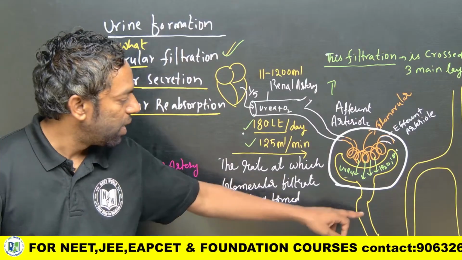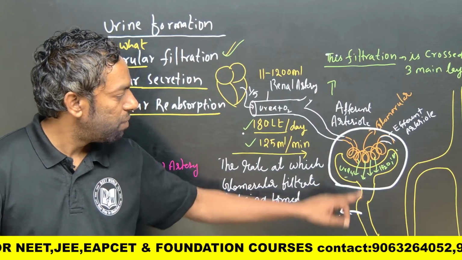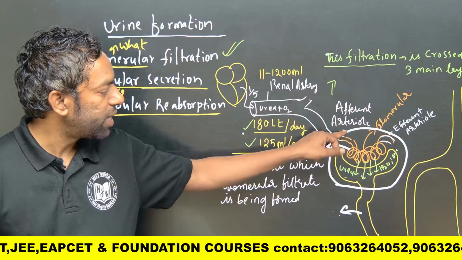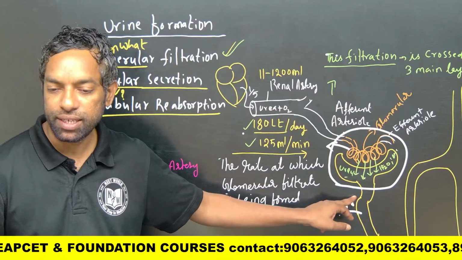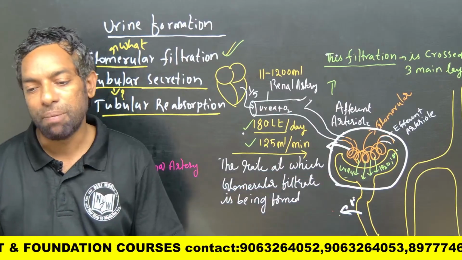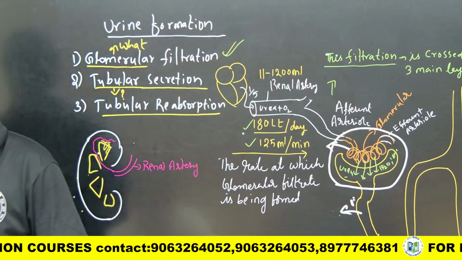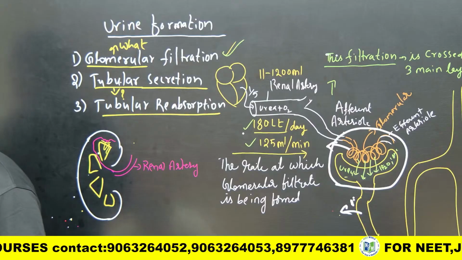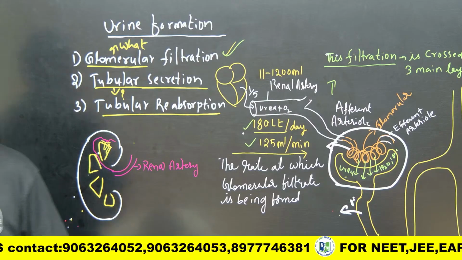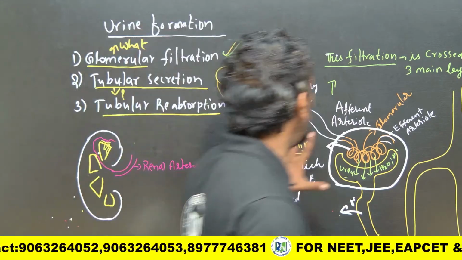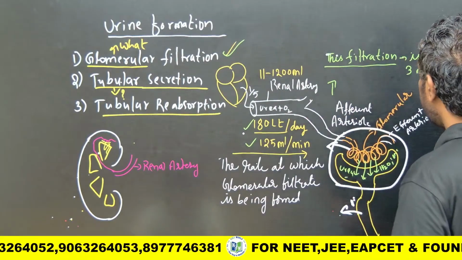One is the urinary tube, one is the glomerulus. This is the circulatory system, this is the urinary system. Together we can call it the Malpighian body, the Malpighian capsule. Bowman's capsule is this part. What are the 3 layers we are going to discuss here?